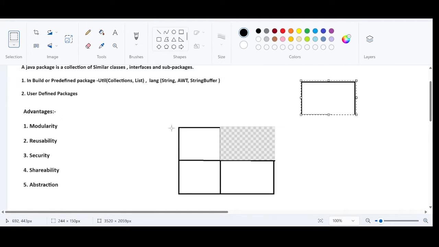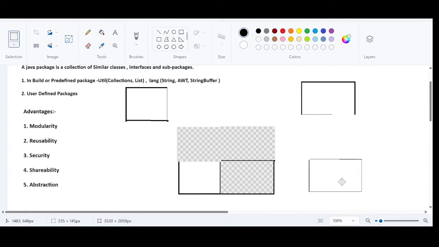This task has been given to Ganesh. This task has been given to Samyukta. This task has been given to Sam, and this task has been given to Aravind. These were the names. This is how I have divided the task. One task, one functionality.